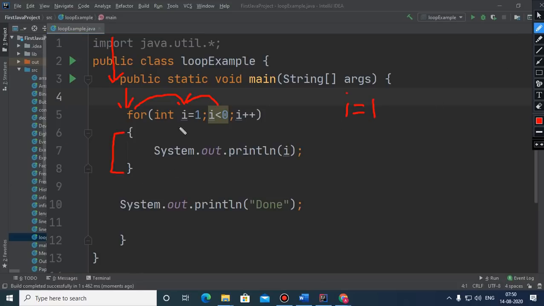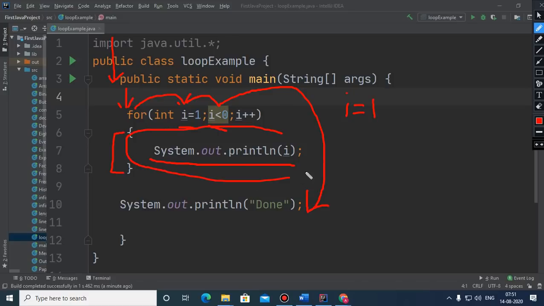When i became 1, immediately this condition is checked, and 1 is not less than 0. It means this condition is false. So the statement inside the body of the loop will not execute, and after realizing it is false, it will immediately jump to this statement. So the statements kept within the body of the loop will be ignored.